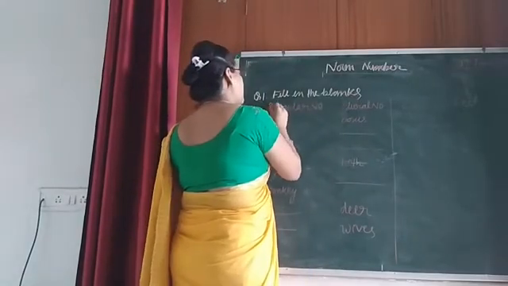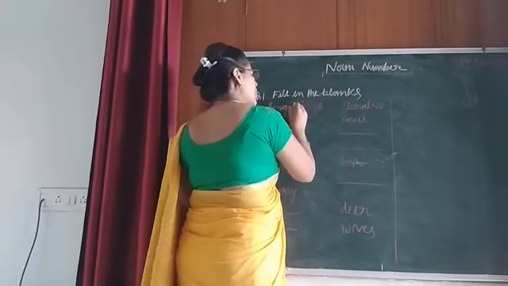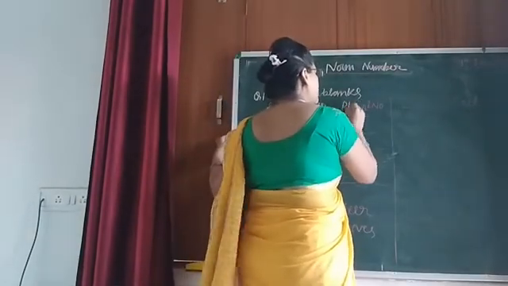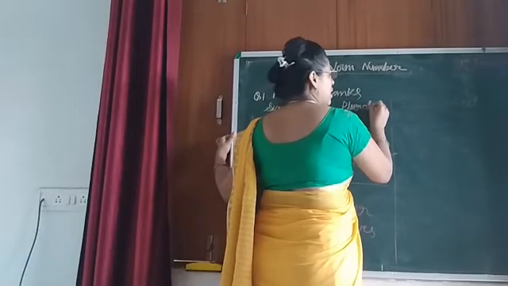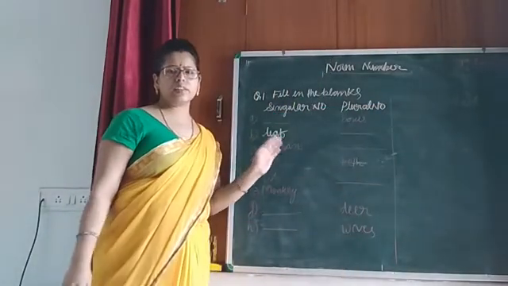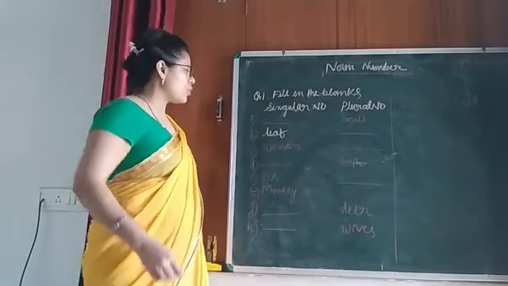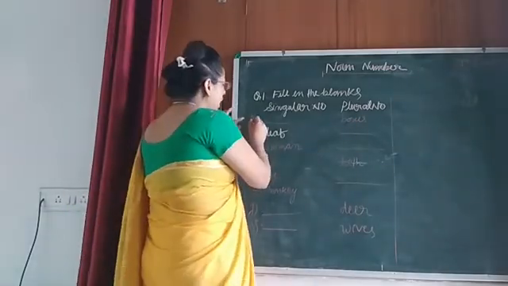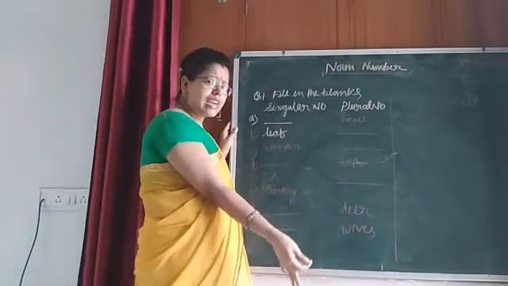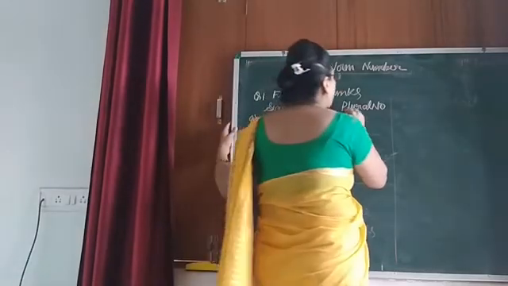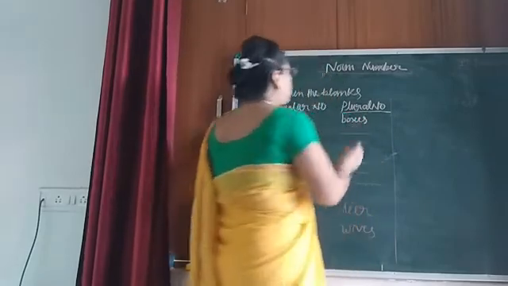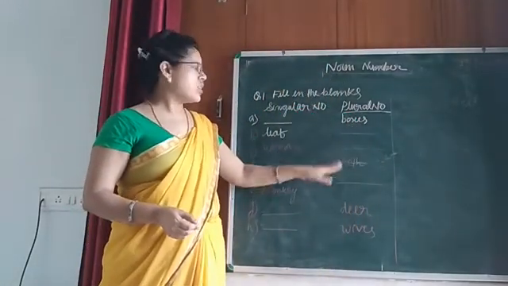The first I have written here singular number, and on the other side I have written plural number. You have to complete this fill in the blanks. In singular number I have written a dash, and on the right hand side, that is in plural number, I have mentioned boxes.